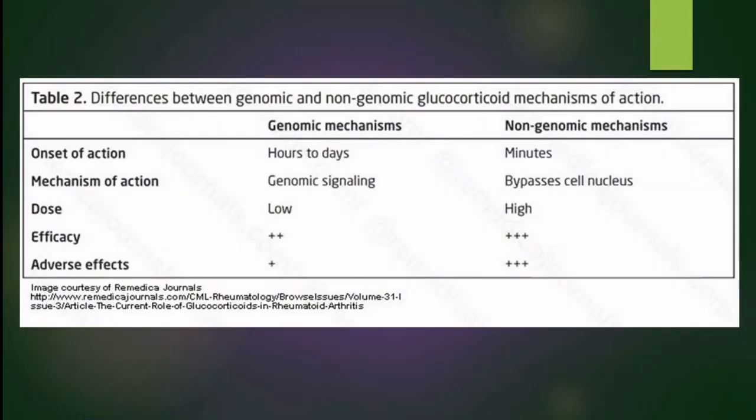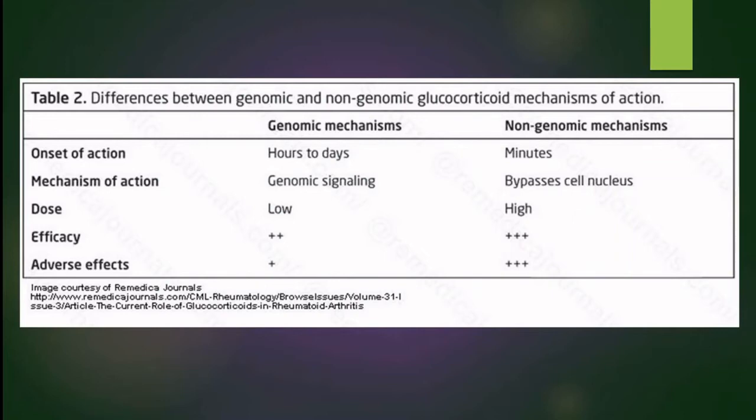So, these are differences between the genomic and non-genomic actions. The genomic mechanism takes hours to days for its action, whereas the non-genomic mechanism takes just several minutes. Mechanism of action is through genomic signaling, usually of transcription or gene expression, and in non-genomic mechanisms it bypasses the cell nucleus.